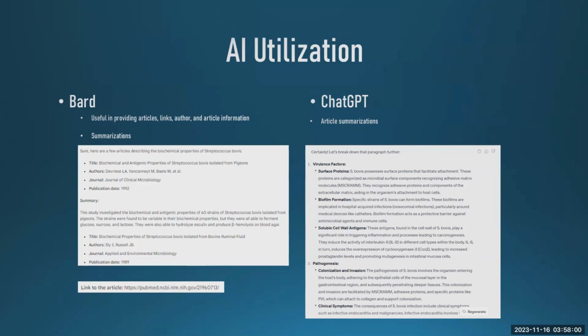and prompted me to go further into summarization. ChatGPT, on the other hand, does not have access to the open internet, so I primarily used it for article summarizations. I feel like it did a really good job of breaking down some of these really hard to read scientific articles that were really long and simplifying them, making them into concise bullet points, as you can see here. So I thought ChatGPT was really, really useful in that regard.